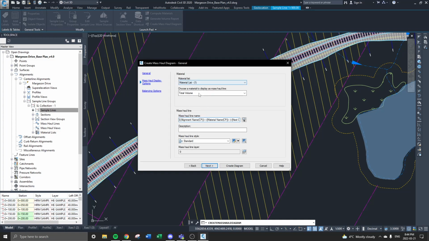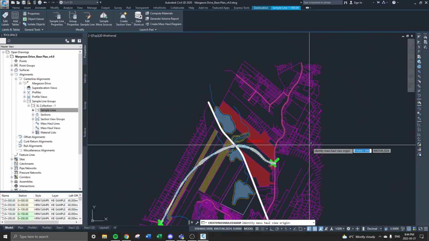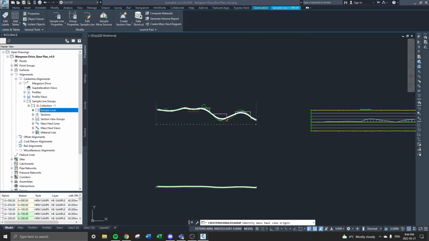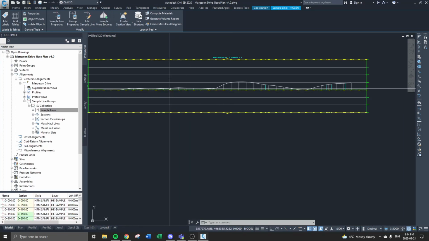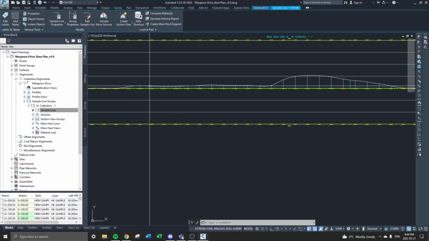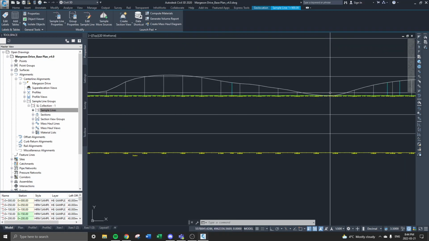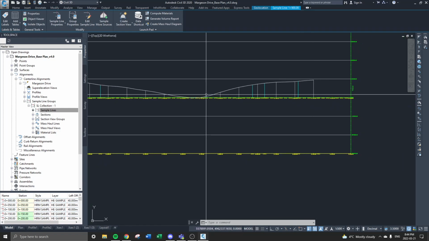You can actually put, I believe, your free haul distance. I don't even think we're given that. So if we are given that, you could chuck that in, and then I think it would calculate that too. But I don't know if we're given that yet. So create your diagram here, and then plop that over there, and then lo and behold, there's your diagram, right? We've got a lot of excavation, so we've got a surplus, then a big surplus, and then we use some fill, and we get just a little bit of borrow, and then we go back up again.